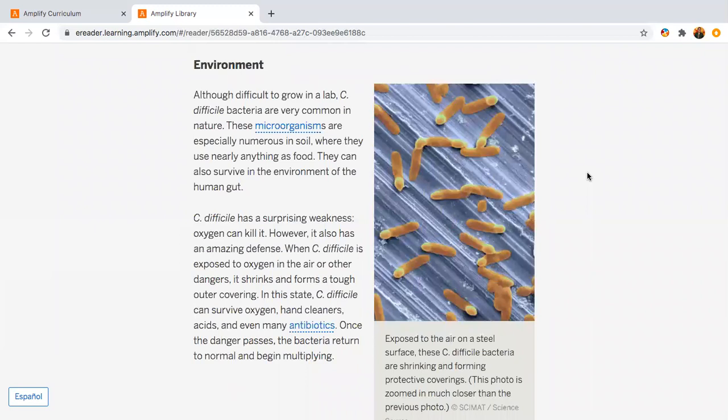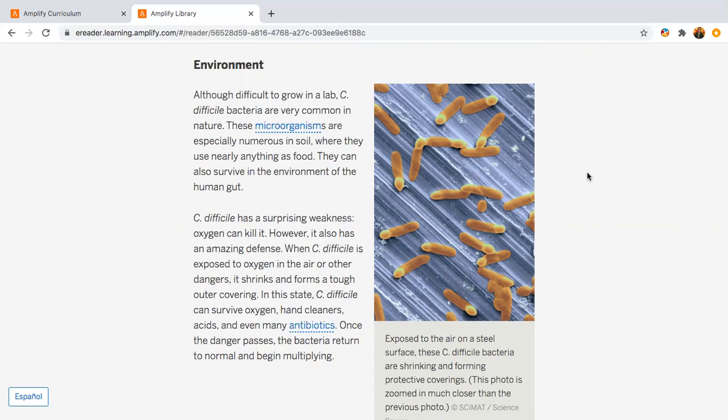When C. difficile is exposed to oxygen in the air or other dangers, it shrinks and forms a tough outer covering. In this state, C. difficile can survive oxygen, hand cleaners, acids, and even many antibiotics. Once the danger passes, the bacteria return to normal and begin multiplying.